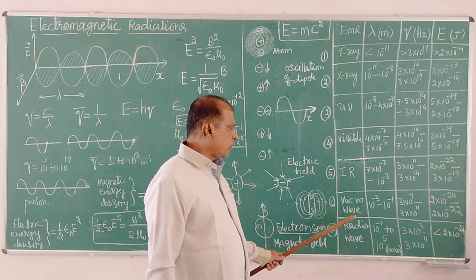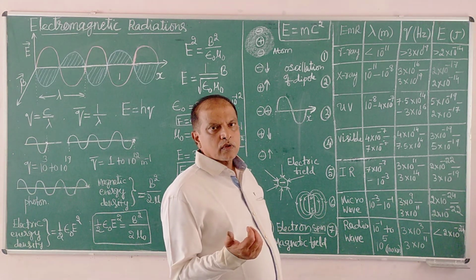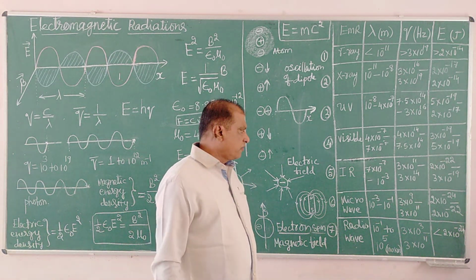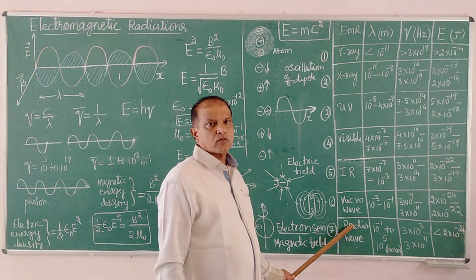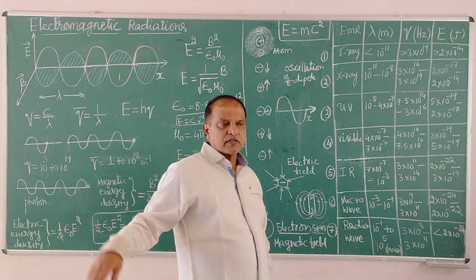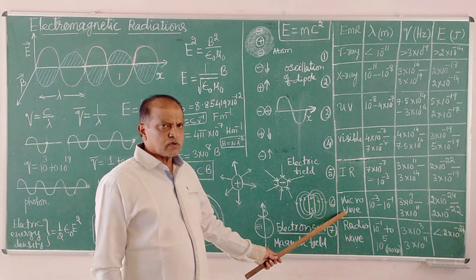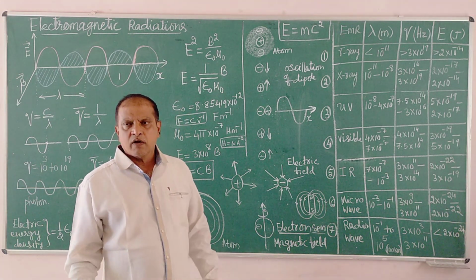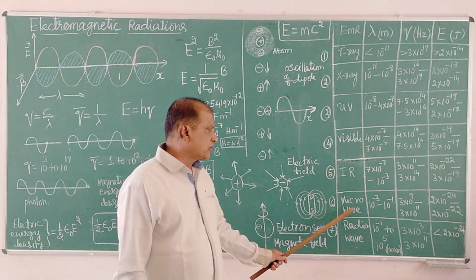These microwave and radio waves we can generate using devices, with suitable materials in the devices. We can generate and transmit them in space and receive them in another place. Once transmitted, they travel in space at the speed of light, and you can receive them anywhere on the earth. That is why we use these for telecommunication purposes.